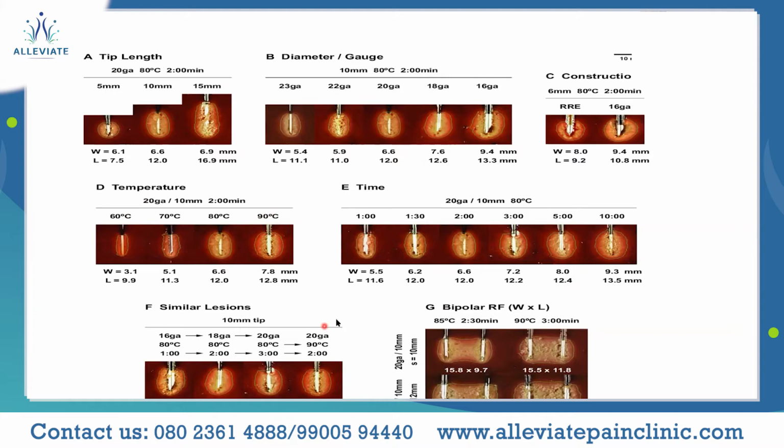What is important here to focus on is this last picture, which deals with the bipolar RF. These lesions are called strip lesions. It's like a strip in pattern, because of the usage of two such needles where the tips are in close proximity, and because each one acts independently, finally you have a bigger lesion because of the combined effects of both the electrodes. Again, the same factors also govern the strip size lesion of this bipolar RF as well, increasing with the gauge, the time, and the temperature being used.